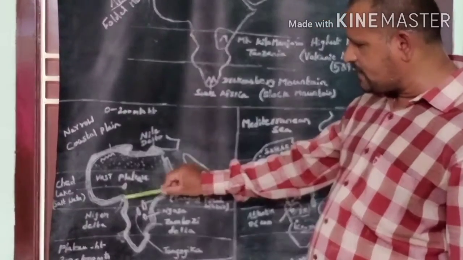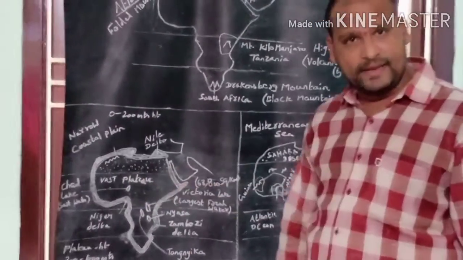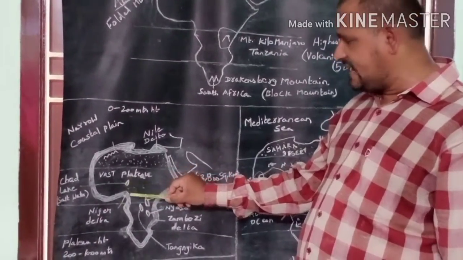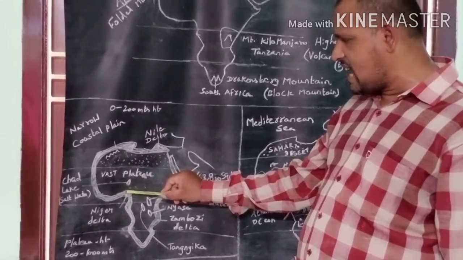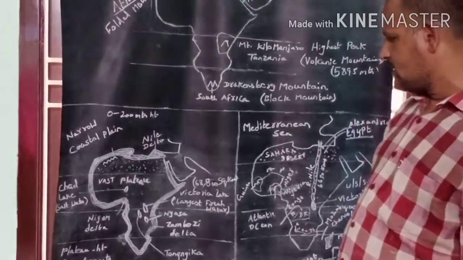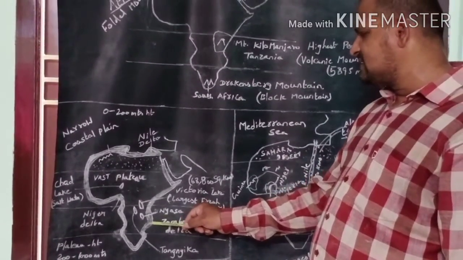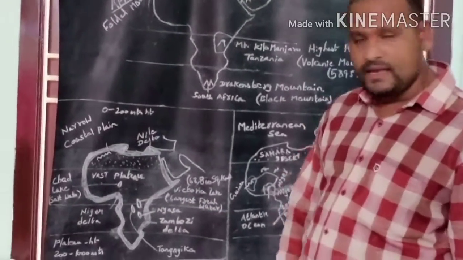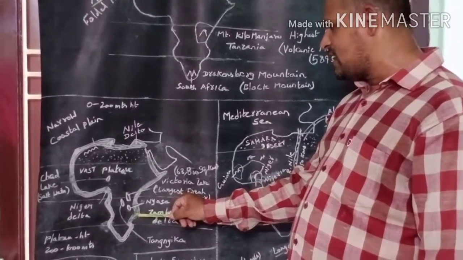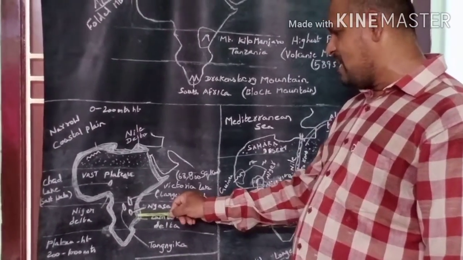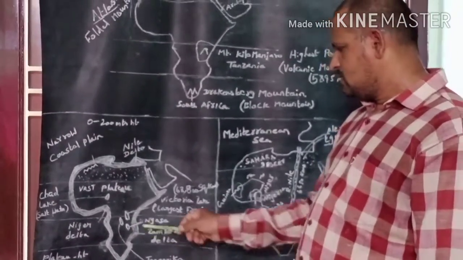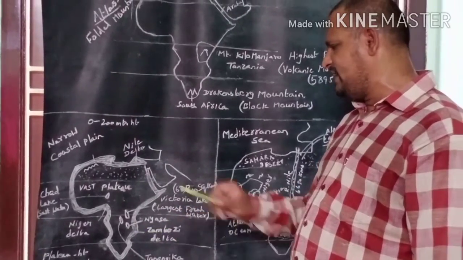Similarly, the coastal plains in Nigeria are also widened. Why? As the Niger Delta is located in Nigeria, the coastal plains in Nigeria are widened. In the same way, the coastal plains in Mozambique are also widened. Why? As the Zambezi Delta is located in Mozambique country, the coastal plains in Mozambique are widened.